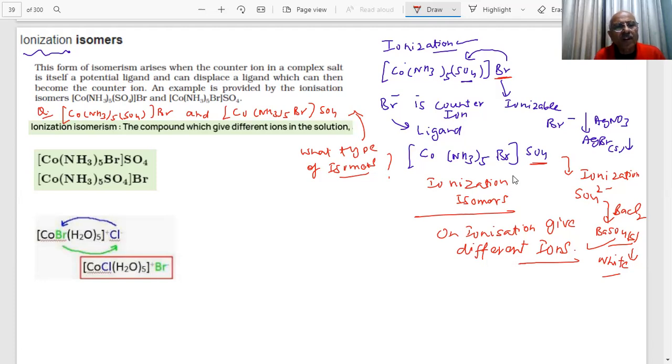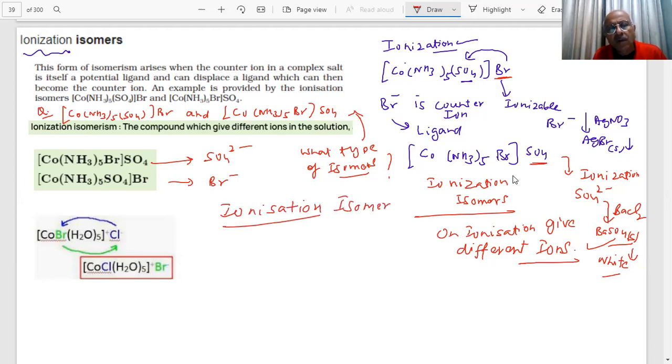What is our answer, student? It will give different ions in the solution. This will give sulfate ions in the solution, student. This will give Br minus ion in the solution. So on ionization, they are producing different ions. So I call them ionization isomers. Clear?